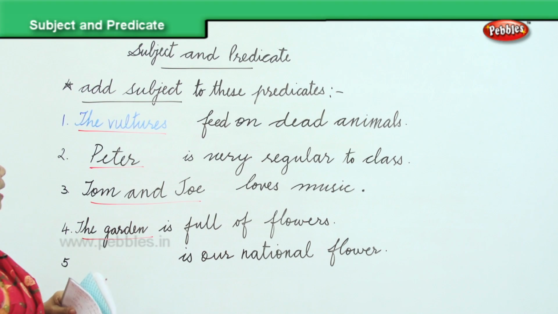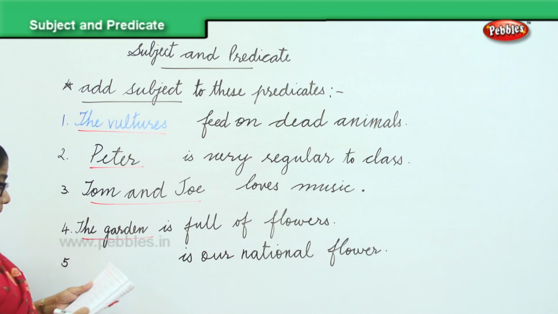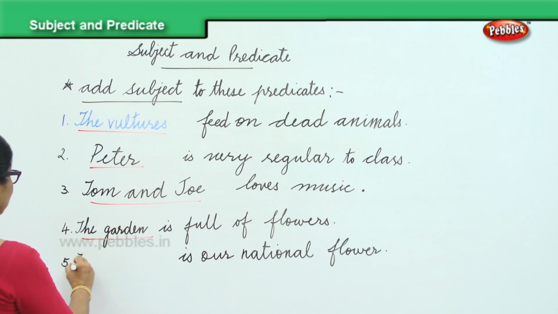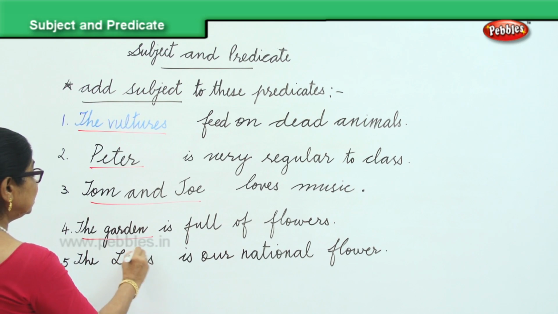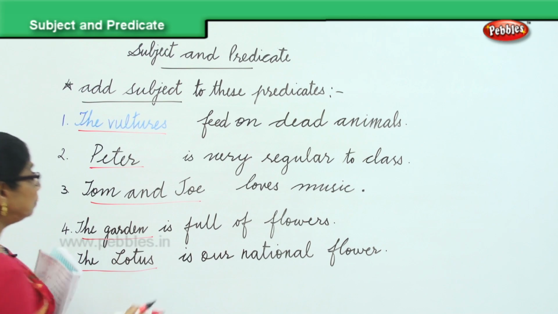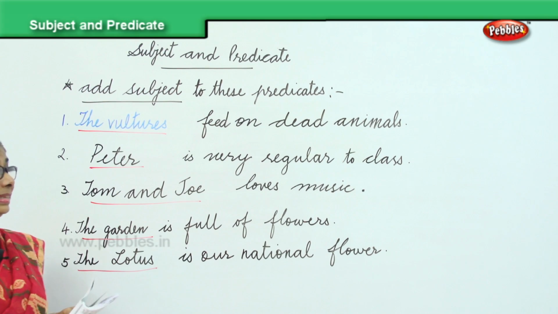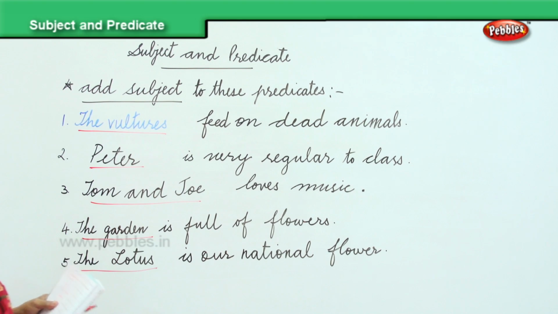And now you supply the subject for me. What is it? The lotus. Oh, the lotus. The lotus is a national flower. The lotus is the subject that you have supplied. Is a national flower. We completed it by putting in a full stop.